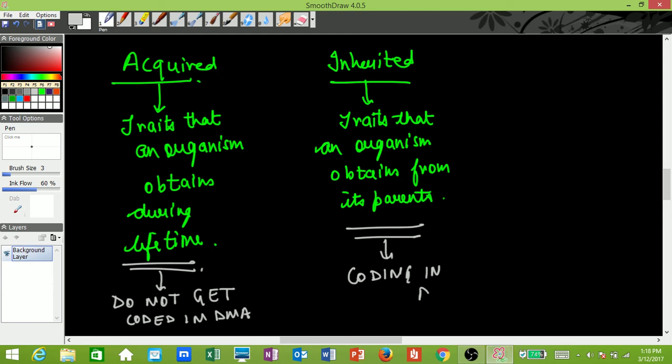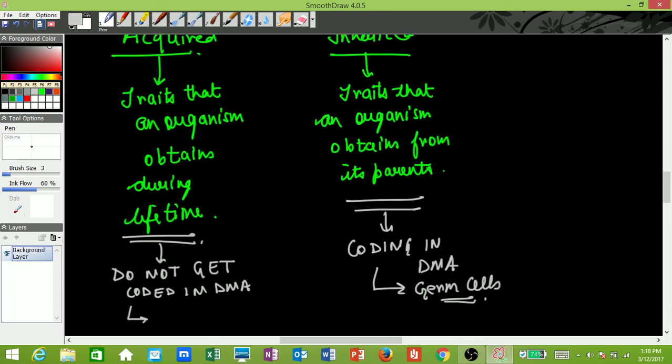So DNA and particular genes control inherited traits. That is why inherited traits will be passed on to the next generation, because they are coded in the DNA and hence will be a part of the germ cells. So they will be carried by the germ cells, that is the gametes, and will be passed on to the next generation. But acquired traits are not coded in the germ cells but in a special kind of cells called somatic cells.